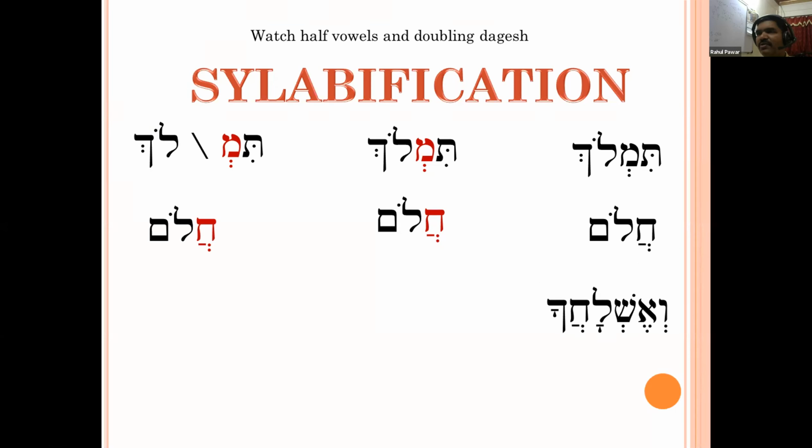Now we are going into some difficulty level. How many full vowels are there? Start from the end.